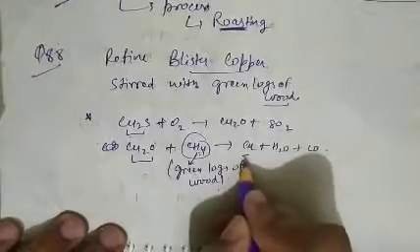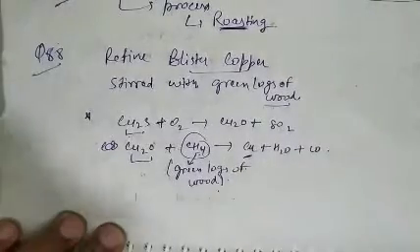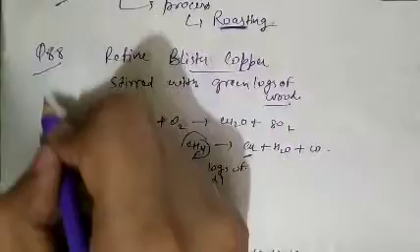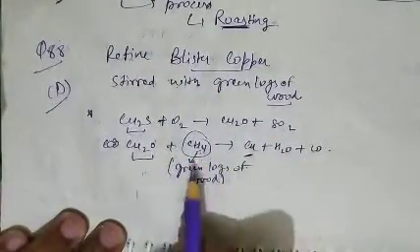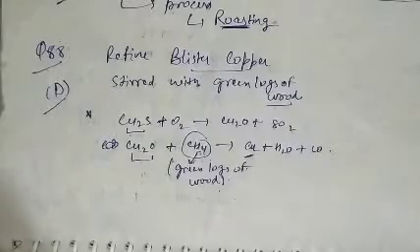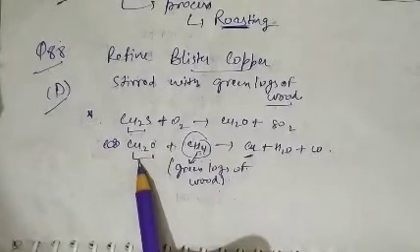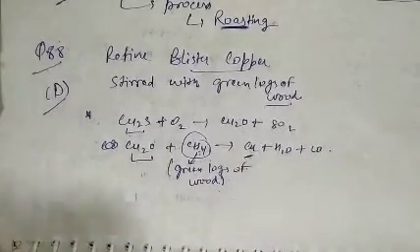So metal oxide impurity is reduced to metal. So question number 88, option D is correct. This is the purpose of green logs of wood, to generate CH4 gas and reduce the metallic impurity oxide into metal.